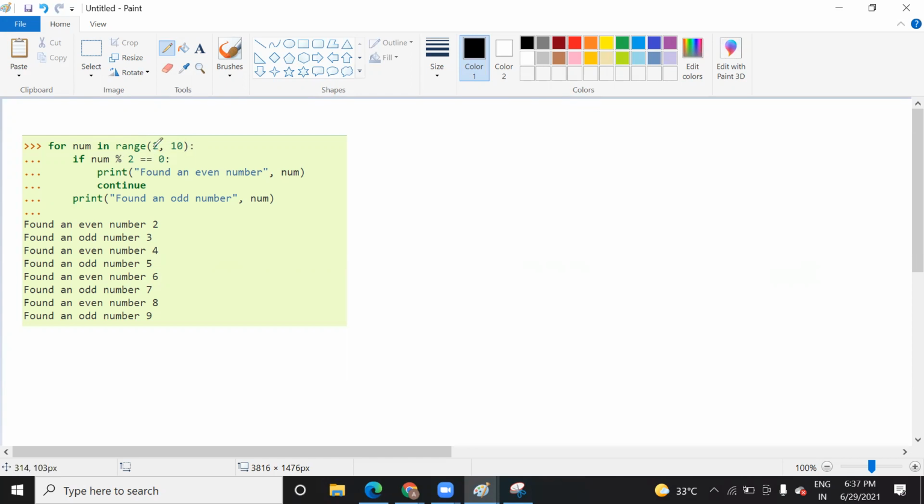It will go in a sequence. So 2 mod 2. When you divide 2 by 2, you will get remainder 0, right? So this condition becomes true. You will come inside. You are going to print "found an even number". The current value of num is what? 2. Then you will press continue.